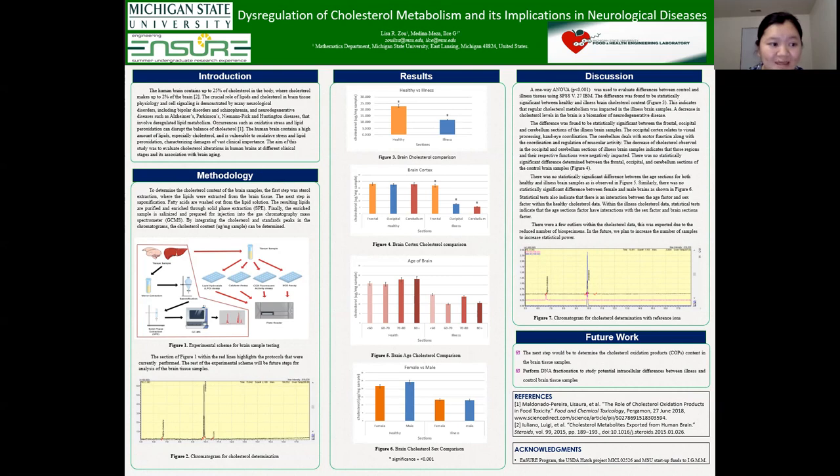clinical importance. The aim of this study was to evaluate cholesterol alterations in human brains at different clinical stages and its association with brain aging.